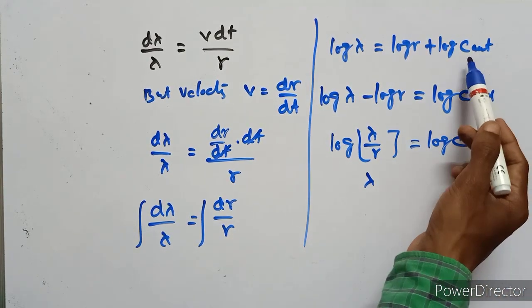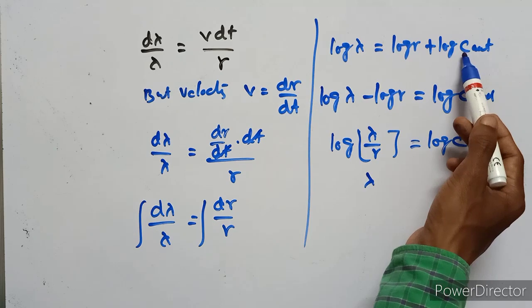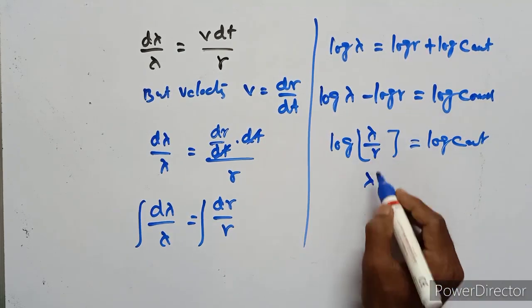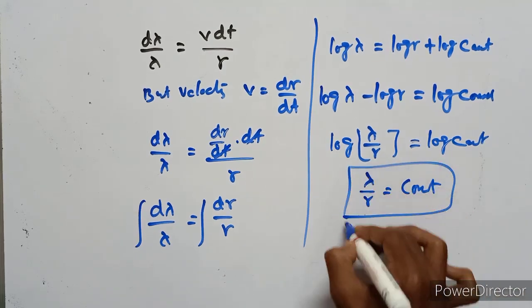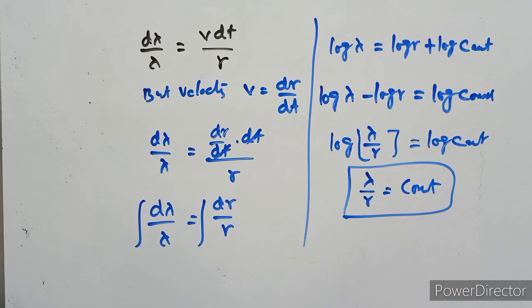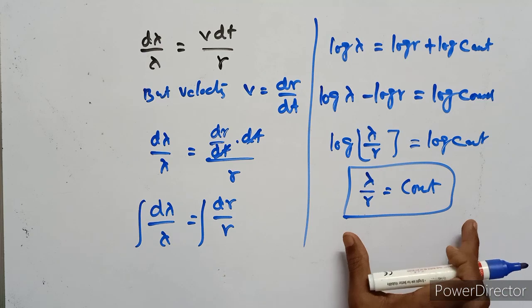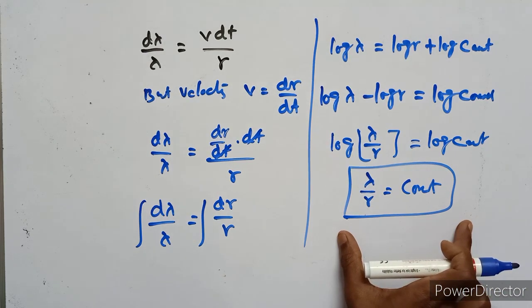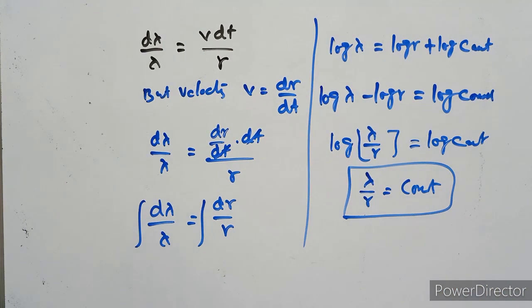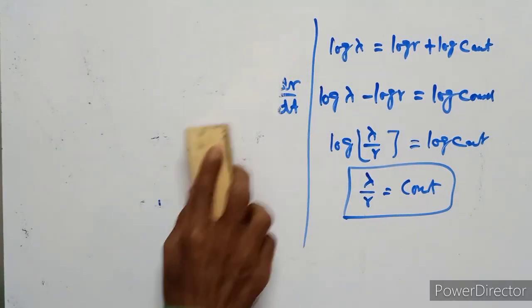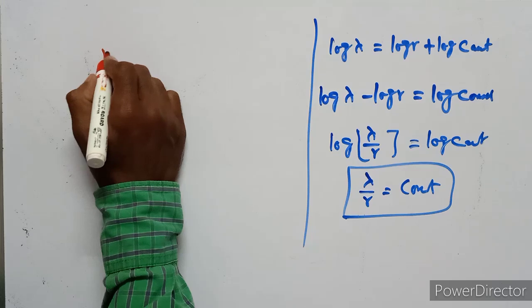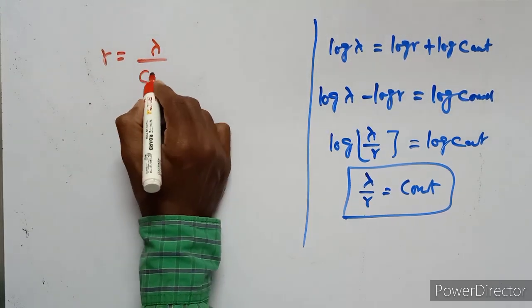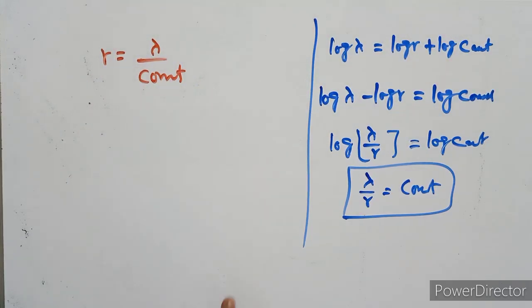Here c does not mean velocity, c is a constant. So lambda upon r is equal to a constant. Then r is equal to lambda upon constant.